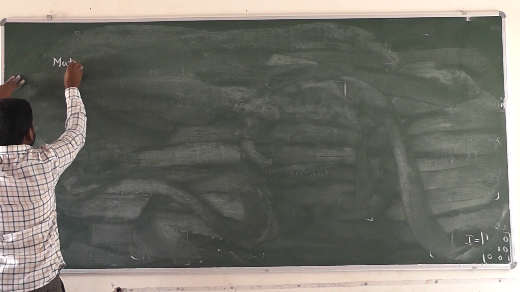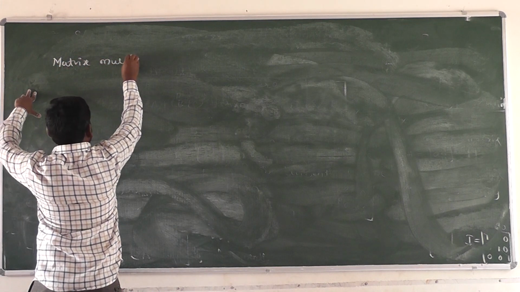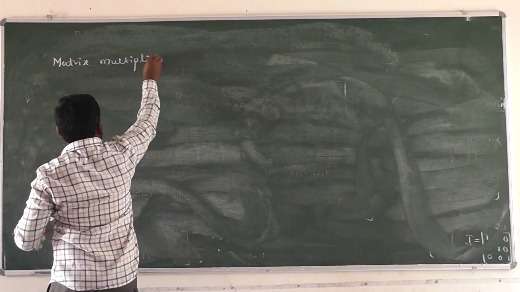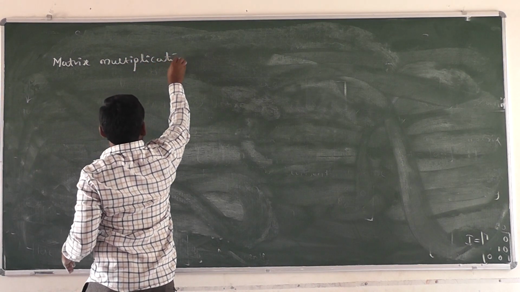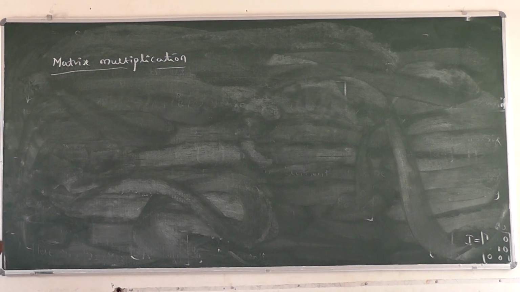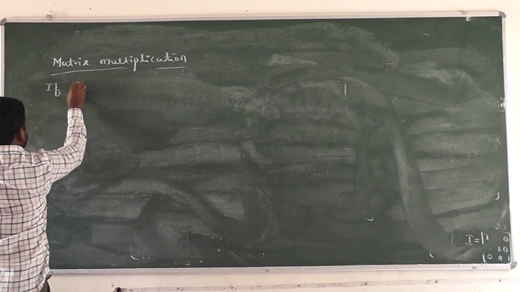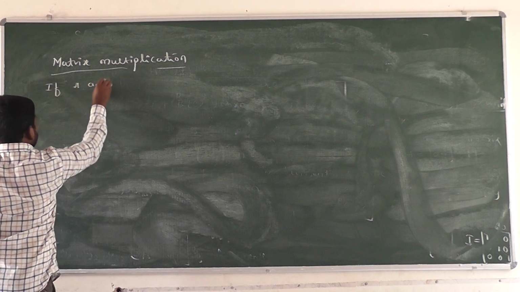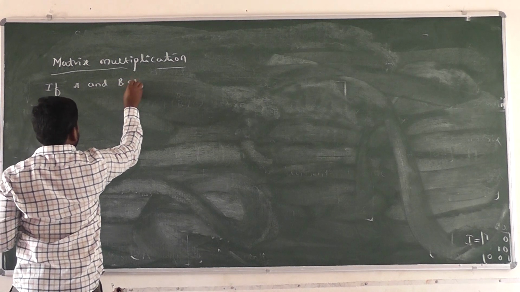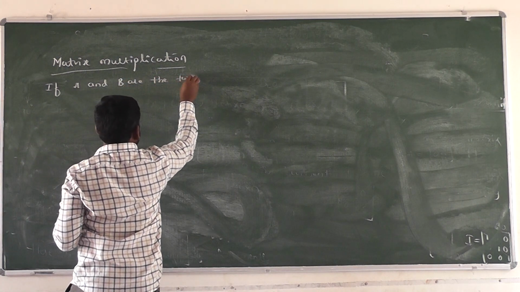And next one, matrix multiplication. That is an important thing. Matrix multiplication, right? A and B are the two matrices.